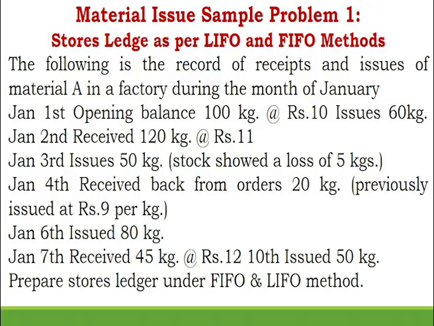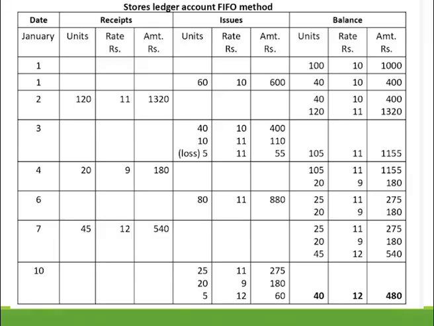Similarly, as I said, FIFO, LIFO and weighted average method. If you look at this problem, you are given date-wise entries which have happened. You have Jan 1st opening stock, Jan 3rd issues, Jan 2nd receipts, Jan 4th again receipts, on 6th you have issued, on 7th you have received. So they are asking you to prepare a ledger account.